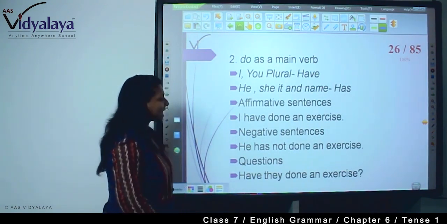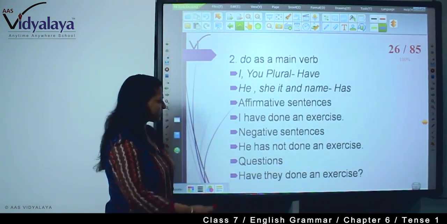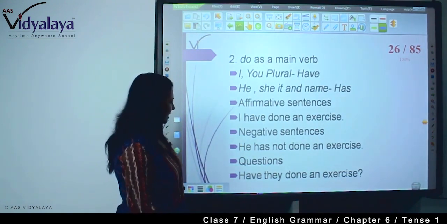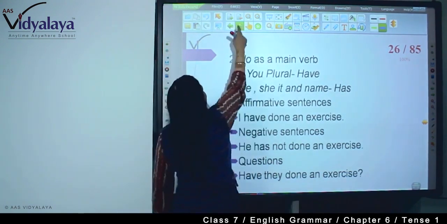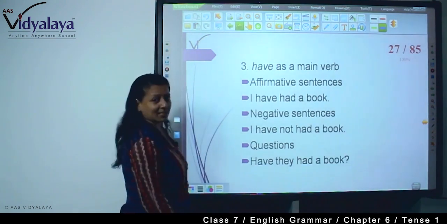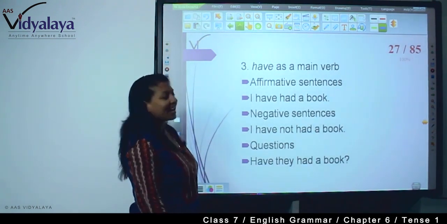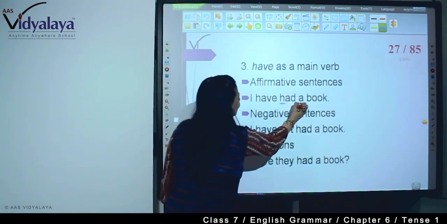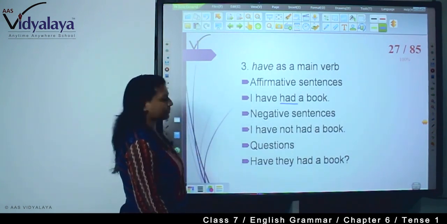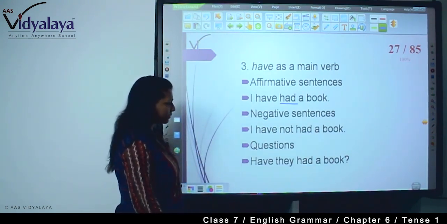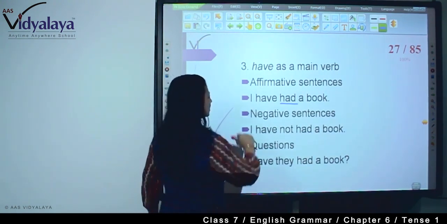So, affirmative sentence, I have done an exercise. Negative, he has not done an exercise. And question, have they done an exercise? Now, have as a main verb. I have had a book. This is the third form, past participle. I have not had a book. Have they had a book?